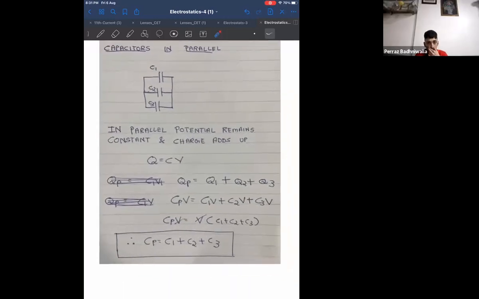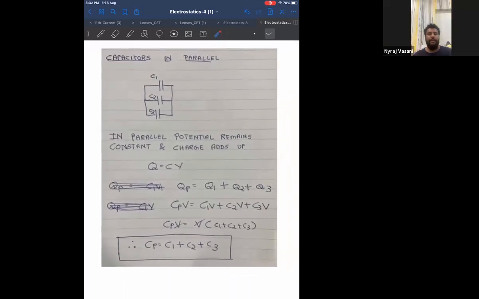Now, when we say capacitors in parallel, please look at the screen. I have drawn one combination of parallel capacitors, C1, C2, C3. In parallel, potential remains constant, but charge adds up. Therefore, can I say the formula is Q equal to CV?